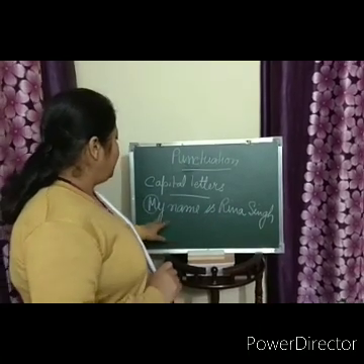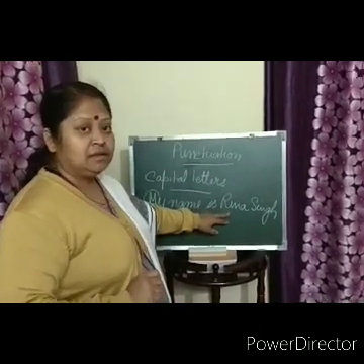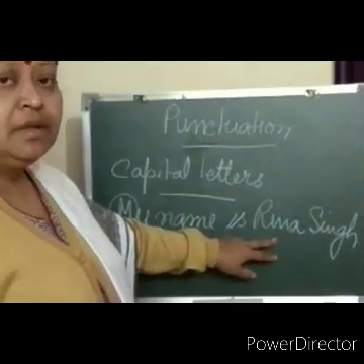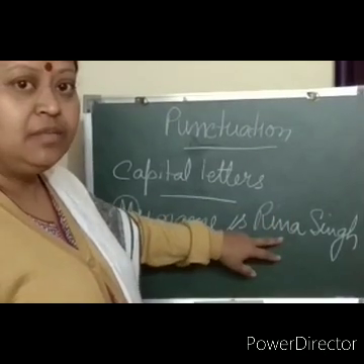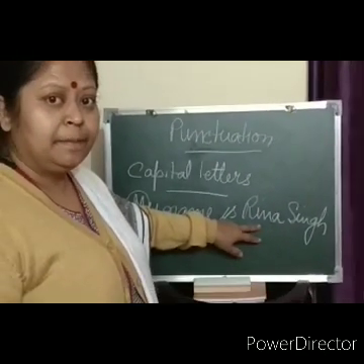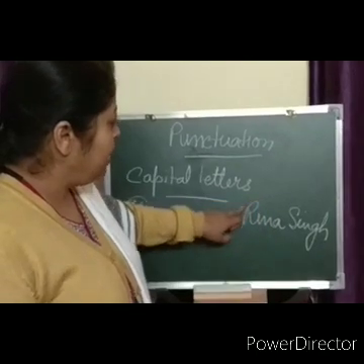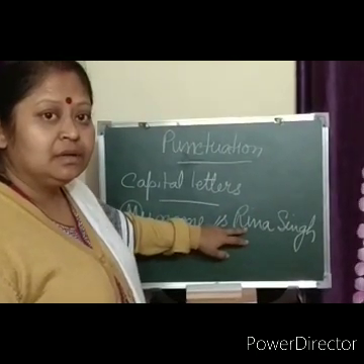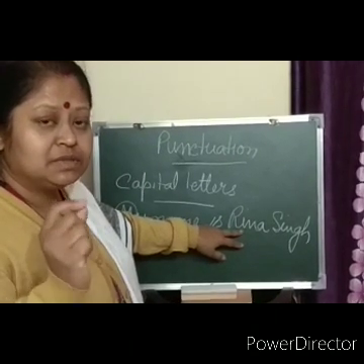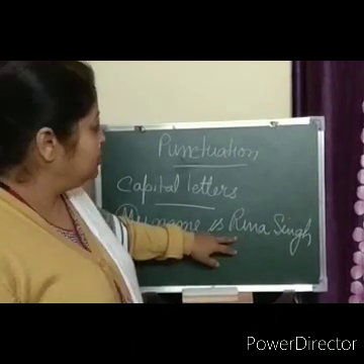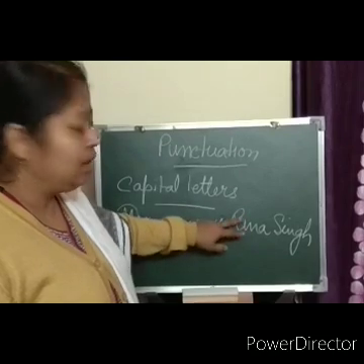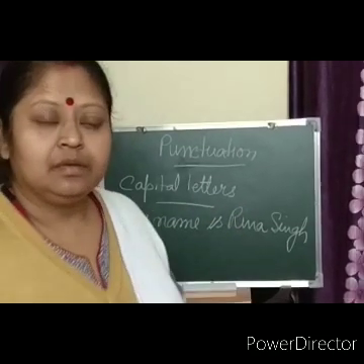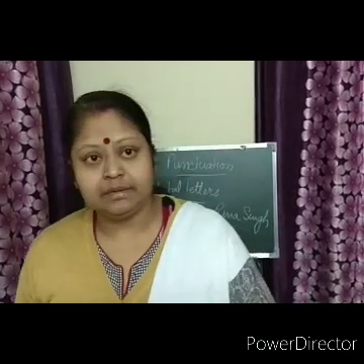Suppose here, my name is Reena Singh. Reena, it's a special name, isn't it? So here see, I have written R in capital letter. It is the name of some person. So this is the second rule of using capital letters.